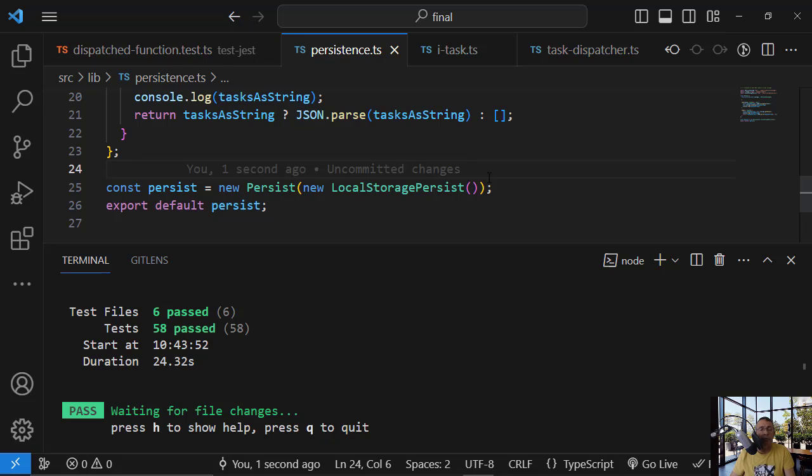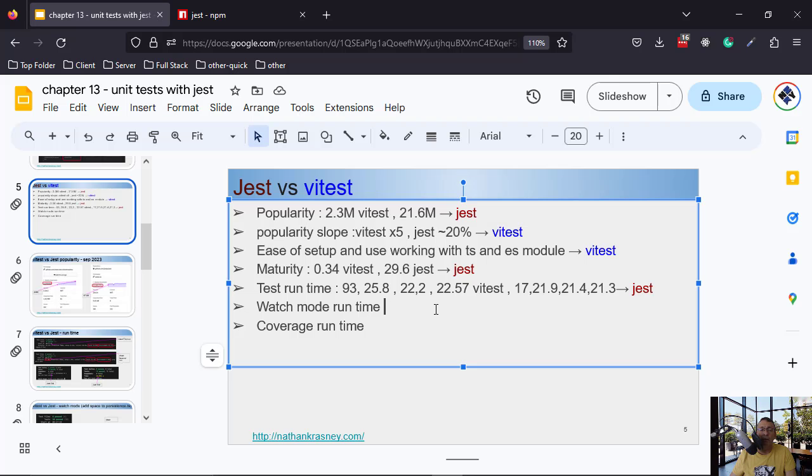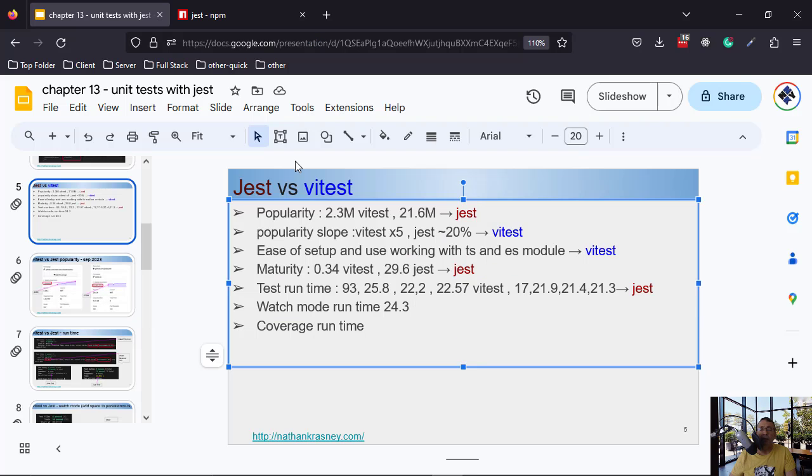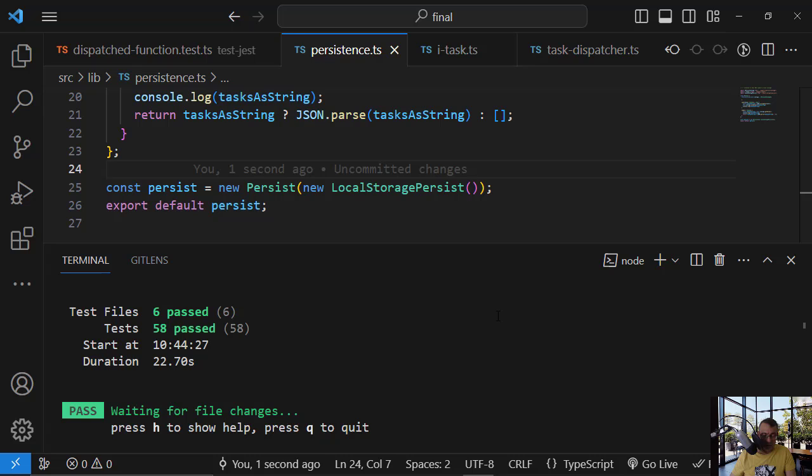So 24.3. Let's add another space, 22.7. Okay, 22.7. This is vitest. And now let's see jest.